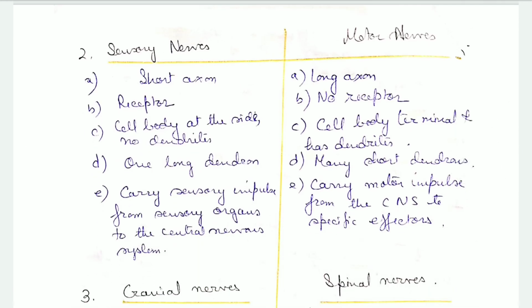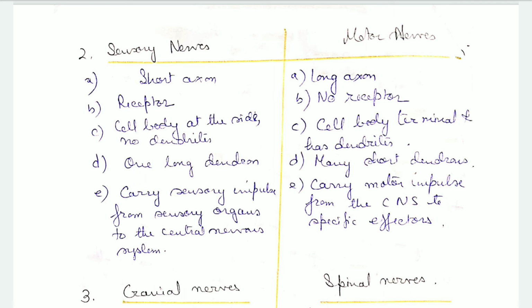Next we come to sensory nerves and motor nerves. Sensory nerves have a short axon and motor nerves have a long axon. Sensory nerves have receptors, whereas motor nerves have no receptors. In sensory nerves the cell body is at the side and there are no dendrites, whereas in motor nerves the cell body is terminal and has dendrites.